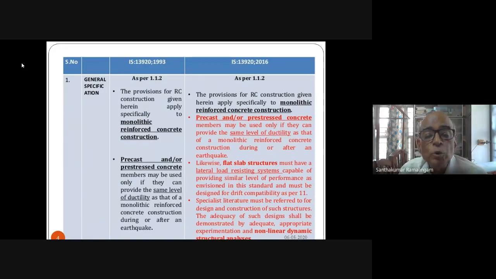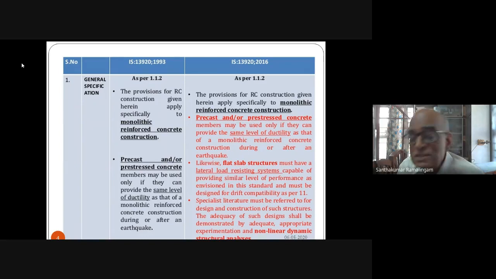I have given two columns, one column old code, the other column new code. In the new code, we will concentrate on what is in the new code, and sometimes we may refer to the provisions that are there in the old code to compare how we have improved. The provisions of RC construction given herein apply specifically to monolithic reinforced concrete construction, and therefore you cannot apply this to precast or pre-stressed concrete members.